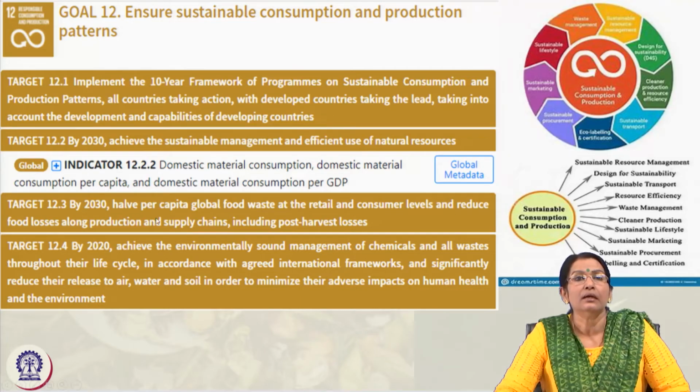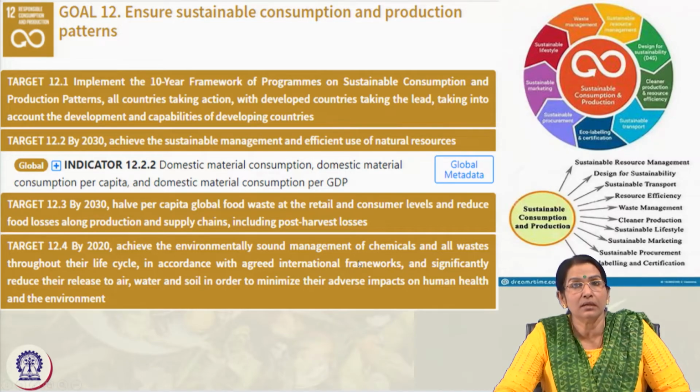12.3 advocates for reducing per capita global food wastage, and how to reduce food losses along the process of production and supply chains. Then target 12.4 is to achieve the environmentally sound management of chemicals and all waste products through their life cycle, as they come out through air and water, significantly reducing the effects on air, water and soil quality, and minimizing the adverse impact on health and the environment.